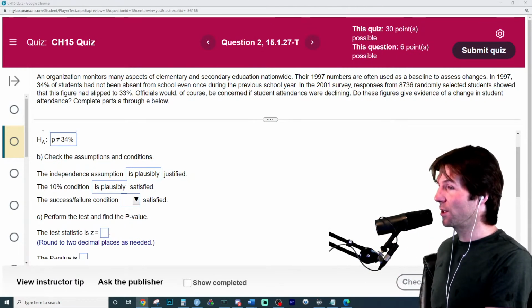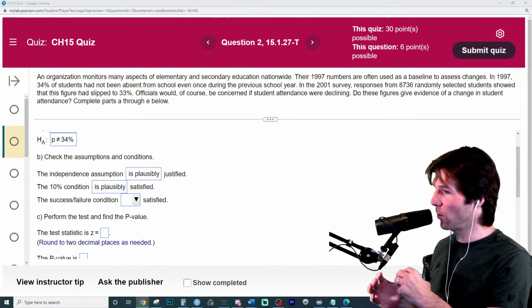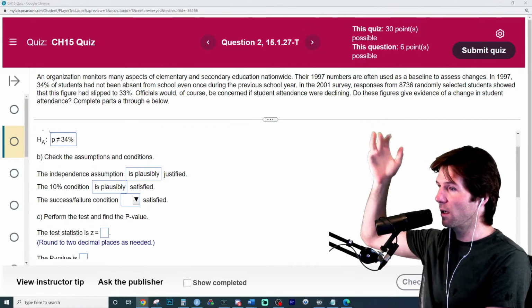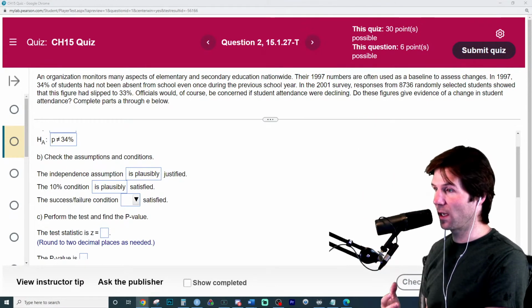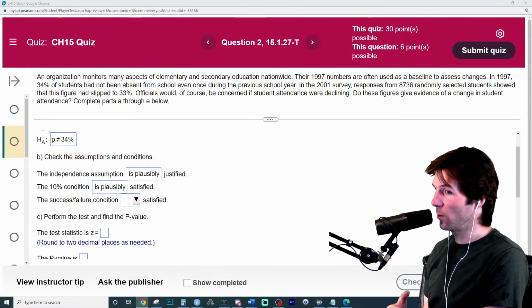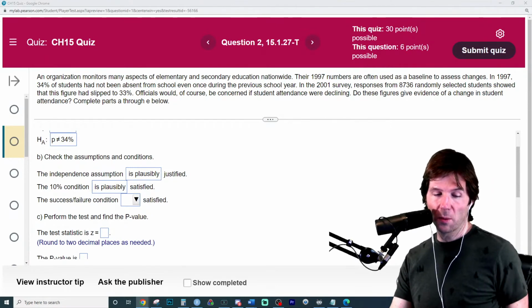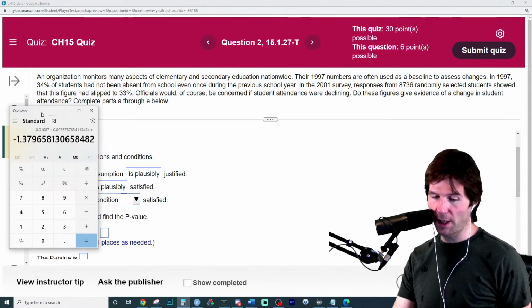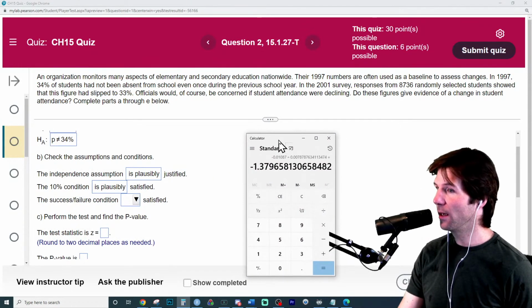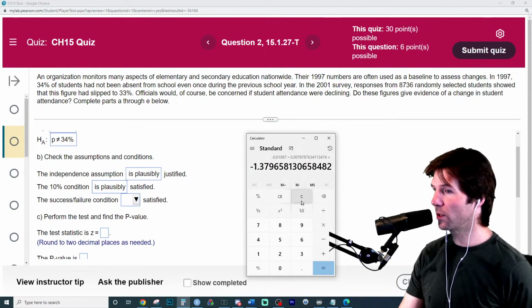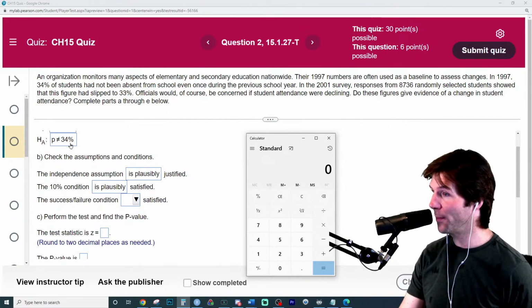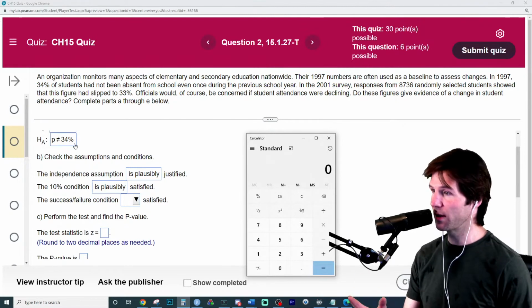So the third condition is data dependent. What kind of data are we working with? Then we can choose what the third condition is. This is categorical data: do students have perfect attendance or not? Because of that, we're working with the success failure condition. This one we can actually check. We look at the data to see how many successes there would be if the null was true, because we use P naught. P naught is 0.34, because that's what we're hypothesizing it will be this year, the same as last year.